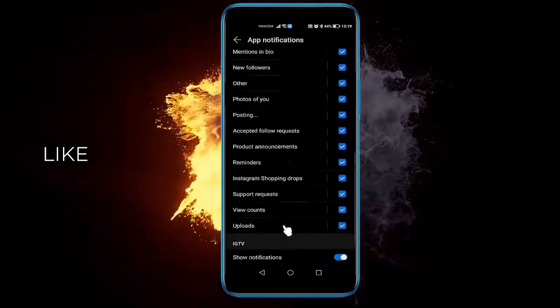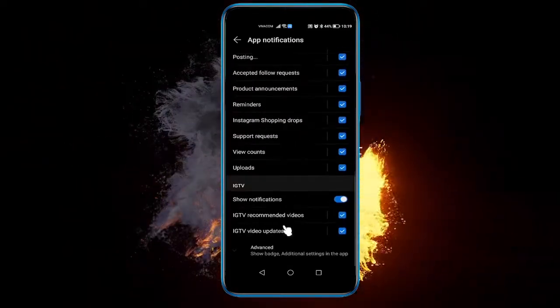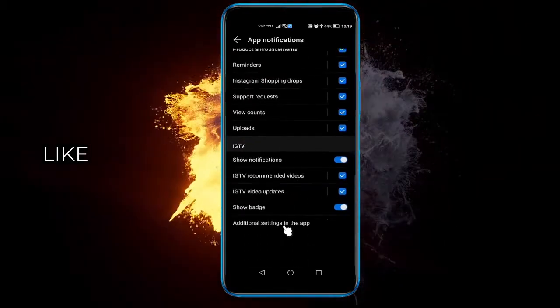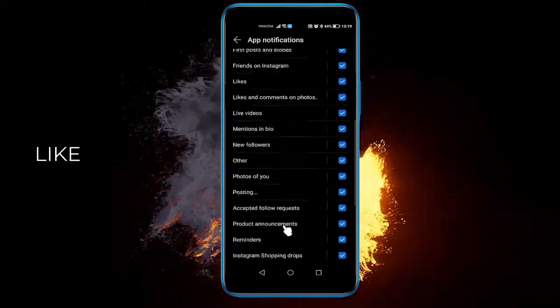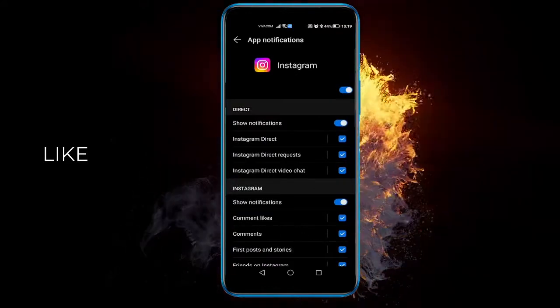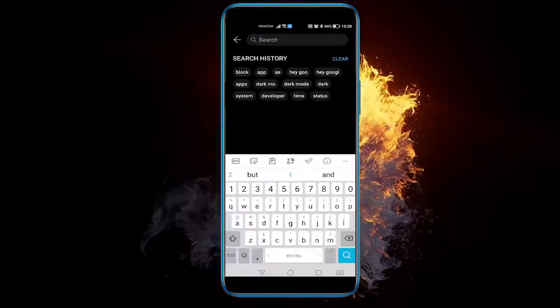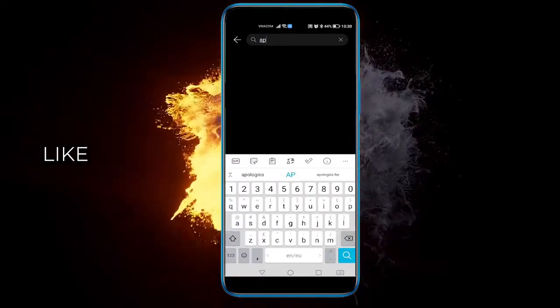you have all the different types of settings for your app notifications. So what we need to do is go into our settings, find the app.